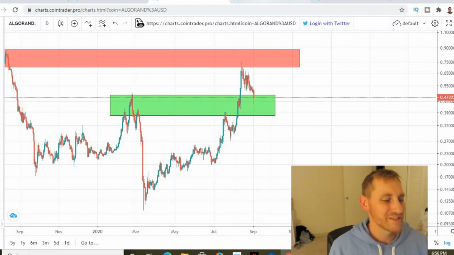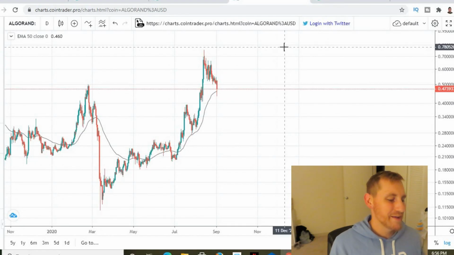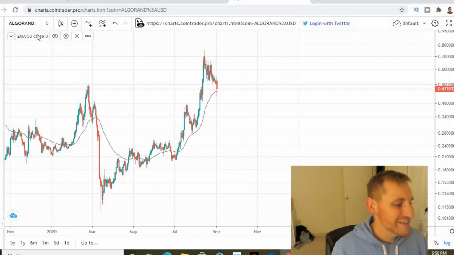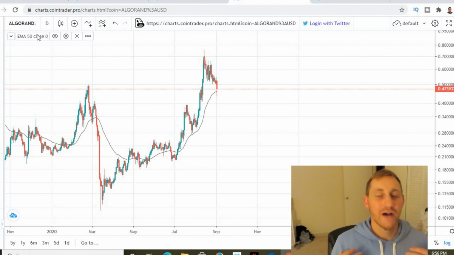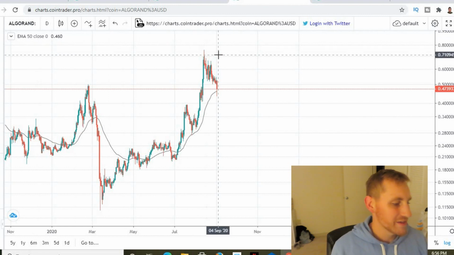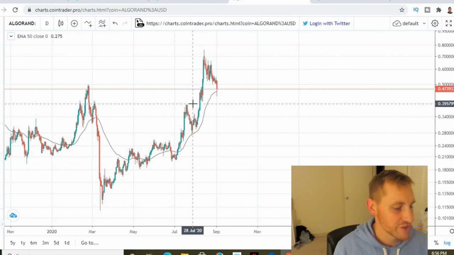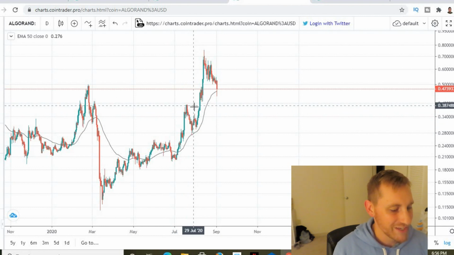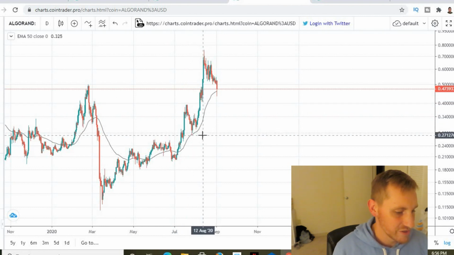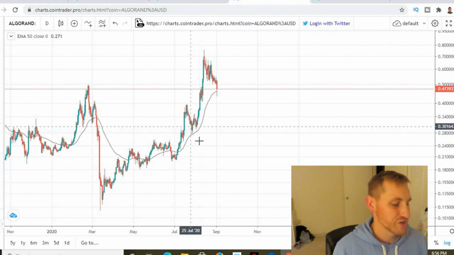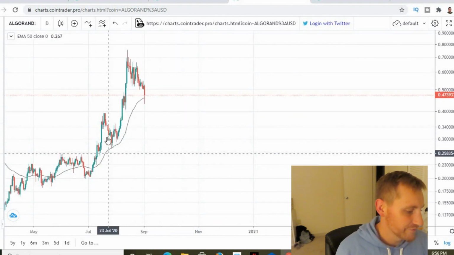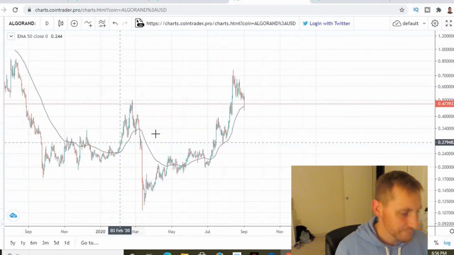I'm going to jump into the third chart I want to look at for Algorand today, and that is the 50 EMA on the daily, right? So this is huge for Algo. It plays out perfectly every single time. We usually get a correction down to it when we have a correction, right? So this correction was from 38 cents all the way down to 27 cents. So that's a huge correction. And look at where it bounced right off this 50-day EMA.